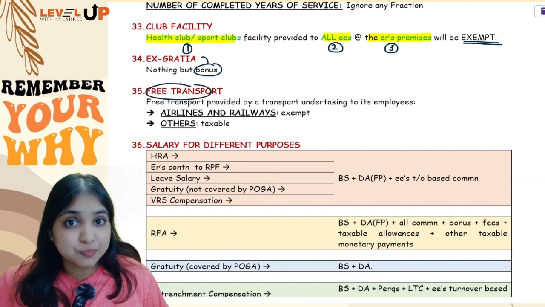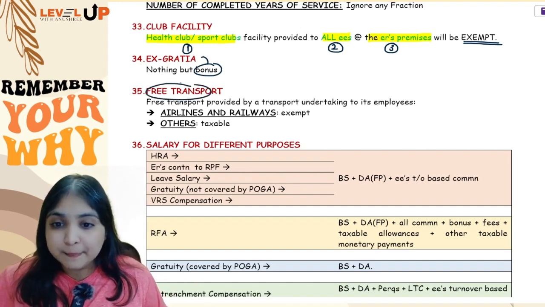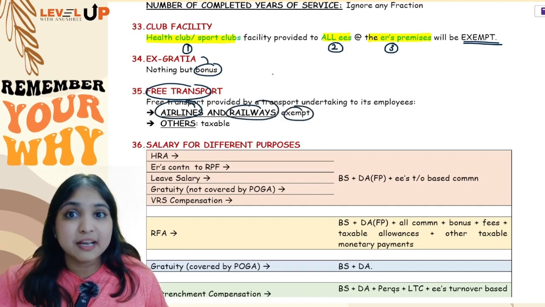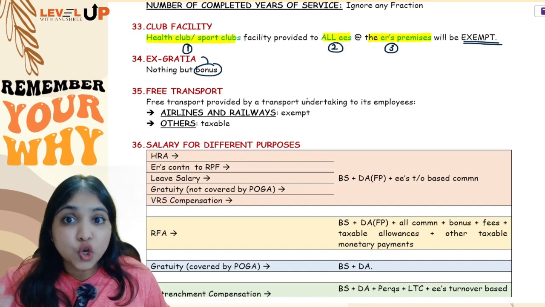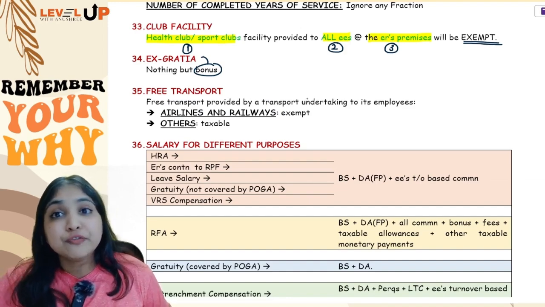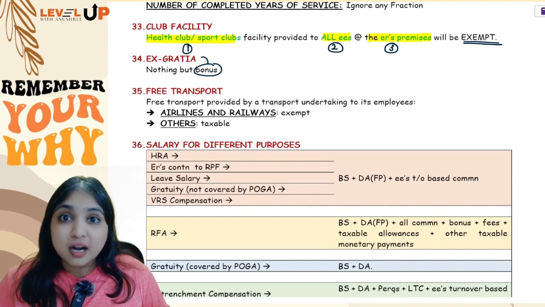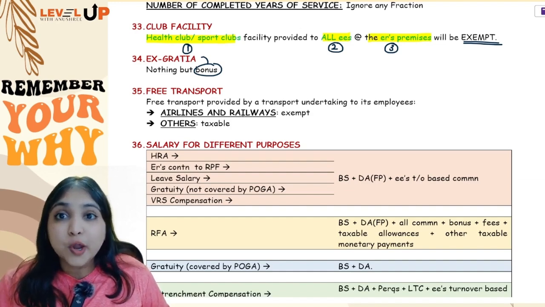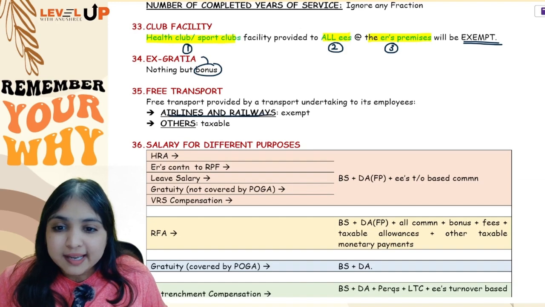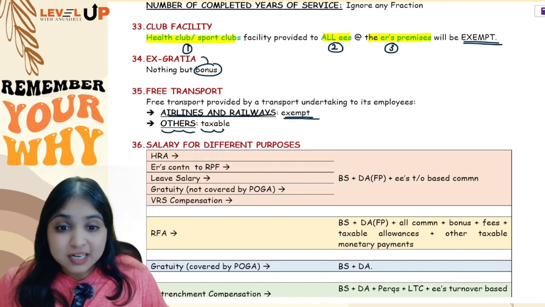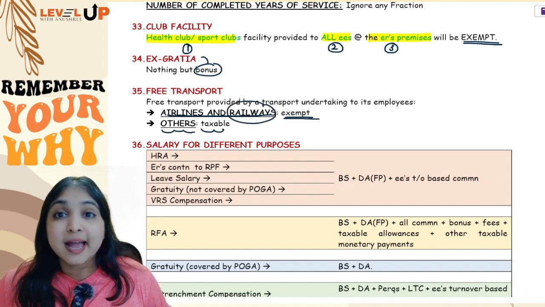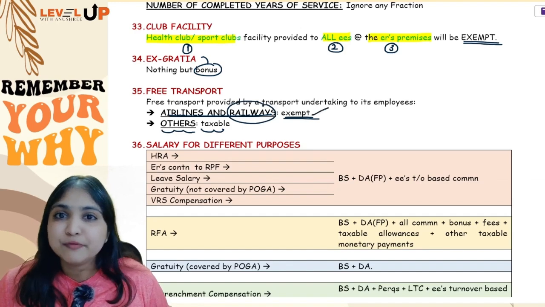Then free transport. If free transport is provided to employees by airlines or by railways, it will be exempt. Like for example, if you are an air hostess, then the airline for which you are working may give you free air tickets. So you are working in the transport sector and your employer is giving you free tickets. So airlines and railways, it will be fully exempt. All other cases it will be taxable. So if you are a railway employee and railways is giving you free tickets, it will be fully exempt for you.